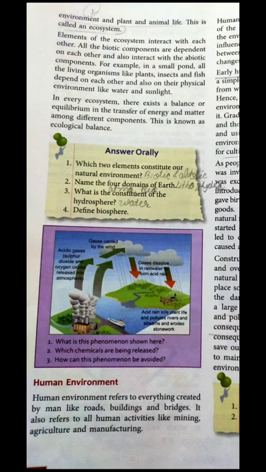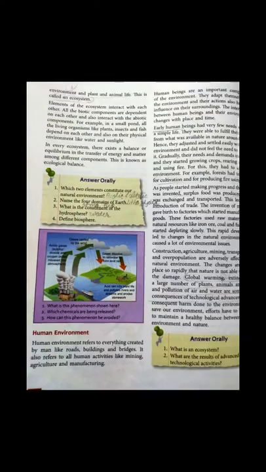A human being cuts down the trees and modifies the wood into paper. So the human environment refers to everything created by man. What is included in the human environment? Roads, buildings, bridges, the water from mining and wells. Everything included in our environment and modified or transformed by human beings is called the human environment.